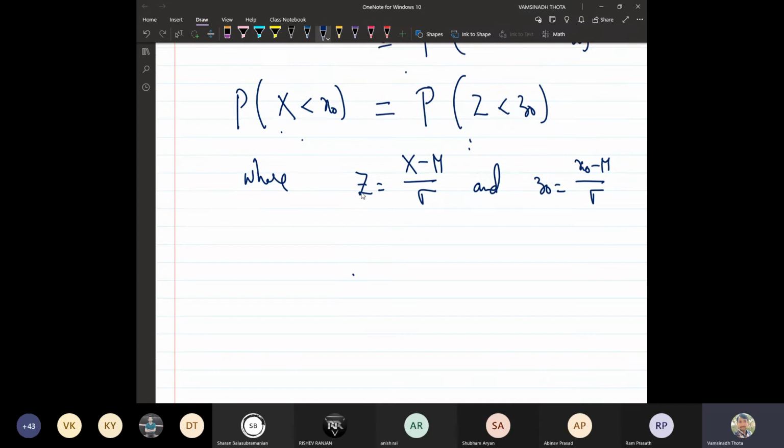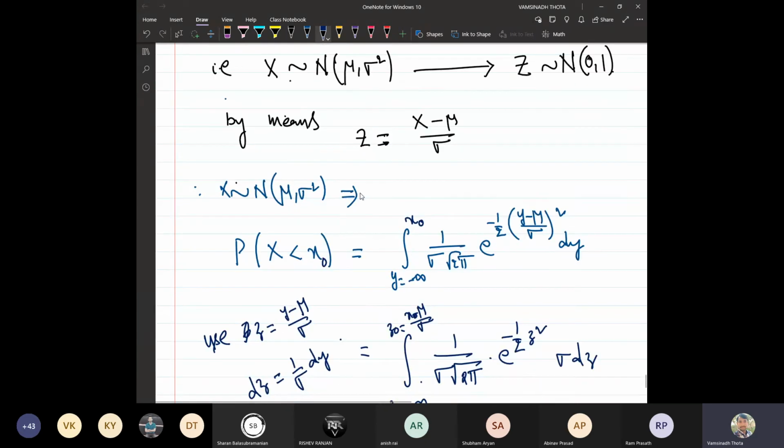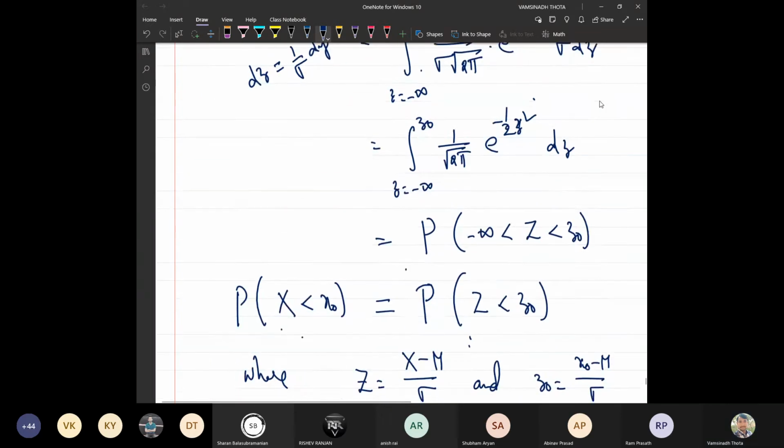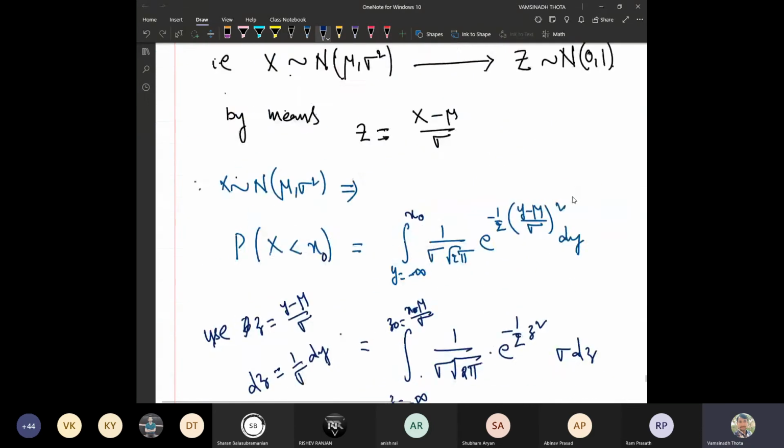Using this technique, any normal random variable, with whatever mean and whatever variance, can always be transformed to the standard normal variable, which means the mean is 0 and the variance is 1. Working with the standard normal variable becomes easy because the mean and variance are fixed for the standard normal. I hope you understood this.